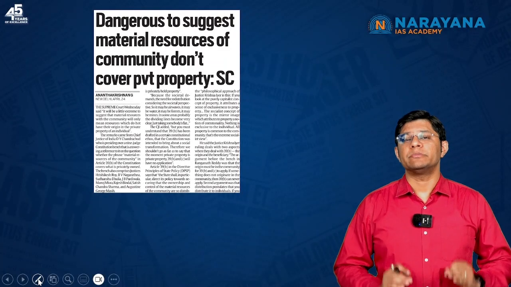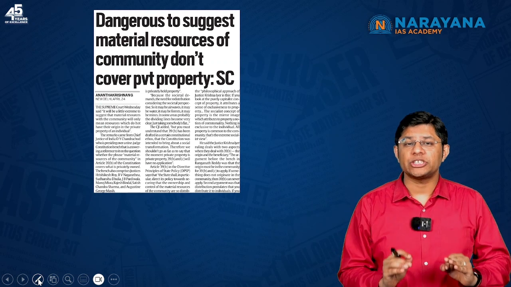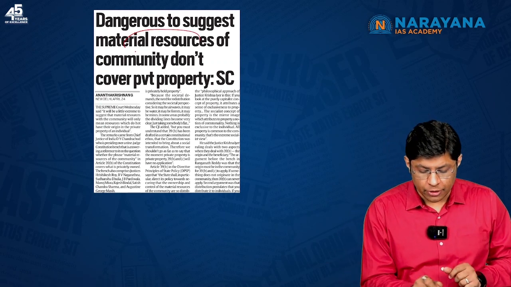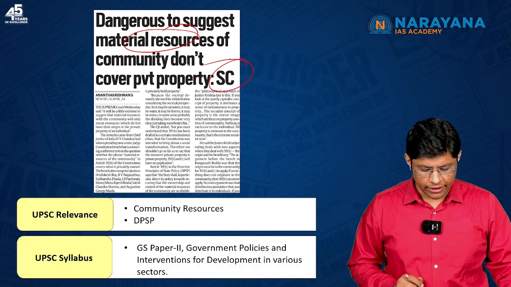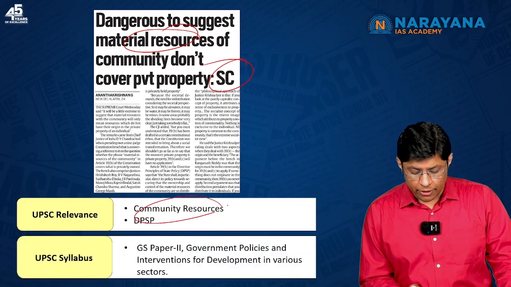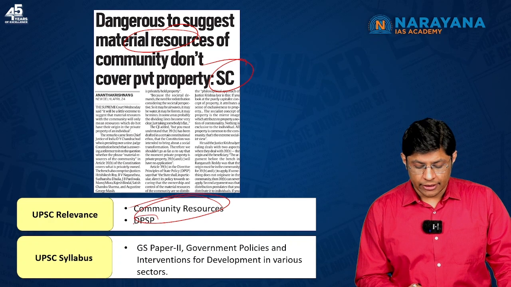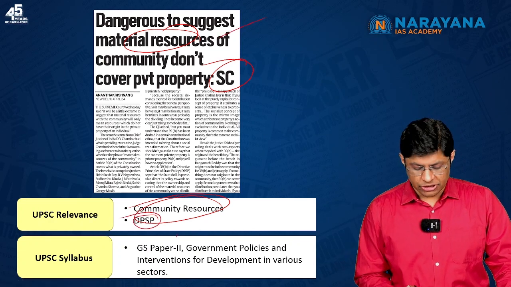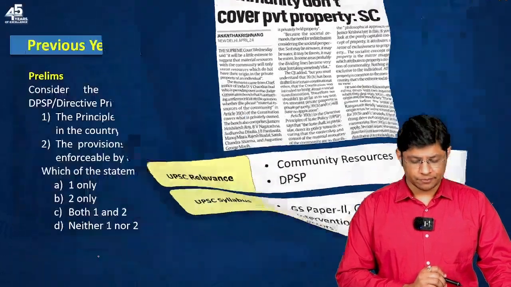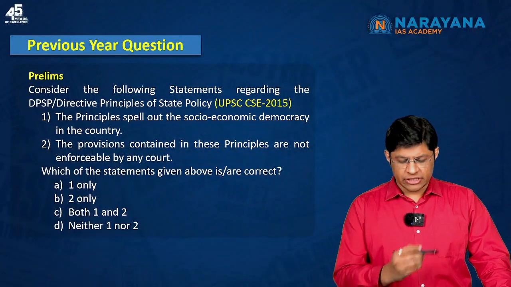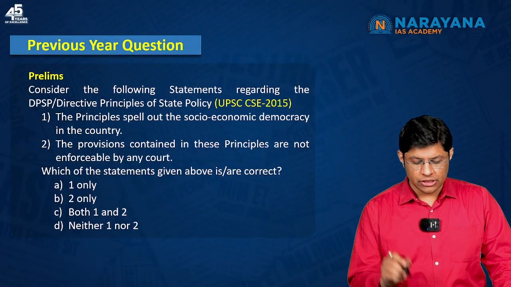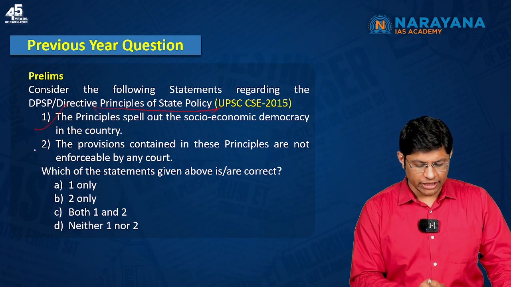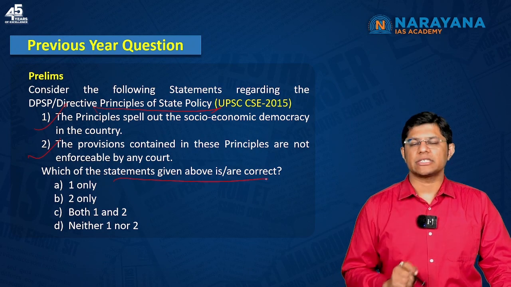Students, the article pertains to the Supreme Court's observation on the term material resources of the community. So let us try to understand. It is very important to understand what community resources are, and at the same time DPSP, Directive Principles of State Policy. This topic can be mapped with GS Paper 2, right? So a question of this nature can be asked in the examination. Few statements regarding DPSP are given, and you have to identify which of the statements given above are correct.